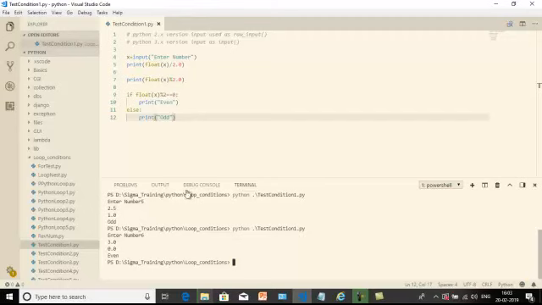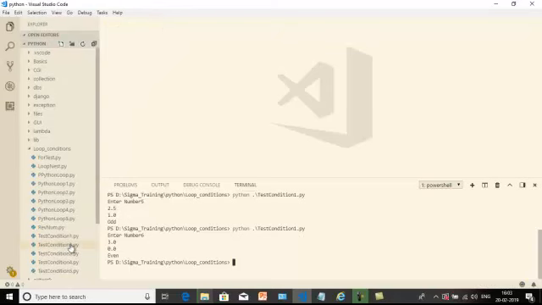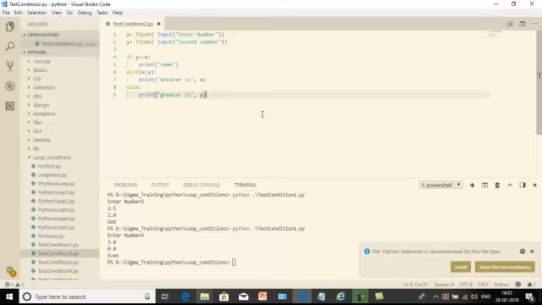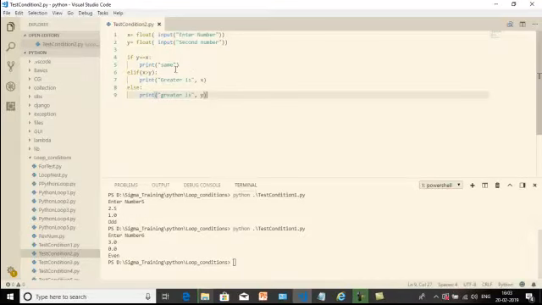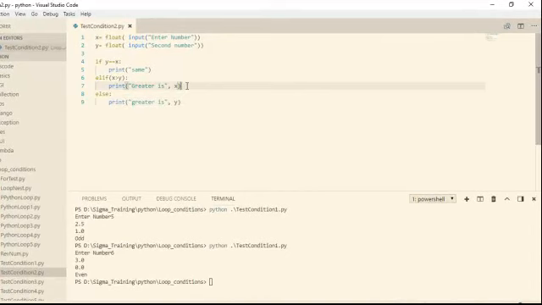Now let us apply one more level of condition with the multi-level if condition. Accepting two numbers x and y, when x equals y, we will display the message that the numbers are equal or same. If x is greater than y, I'll show the greater value is x, or the greater value is y.